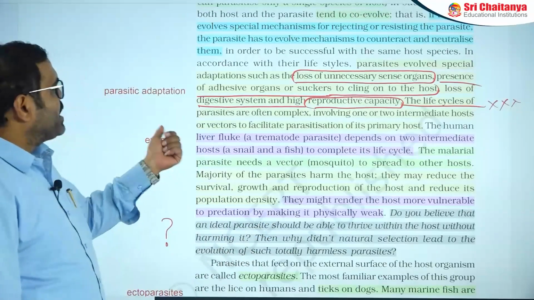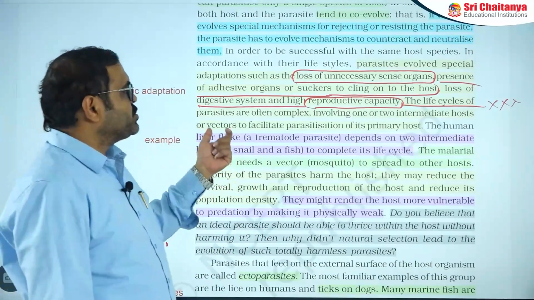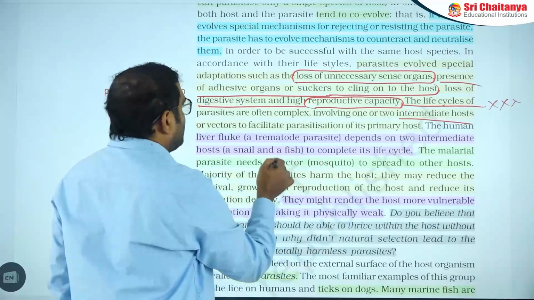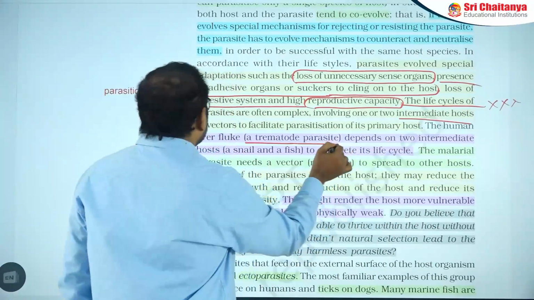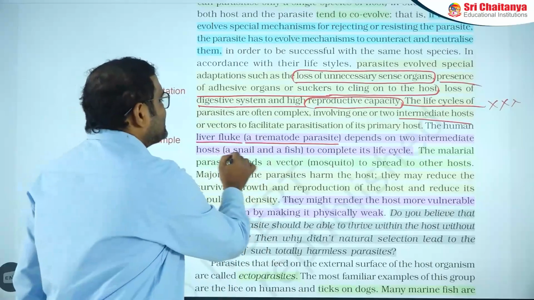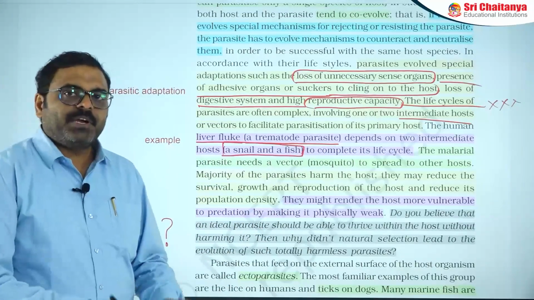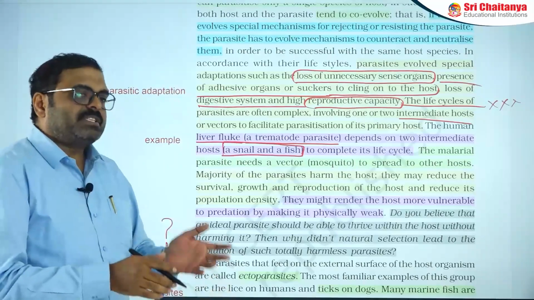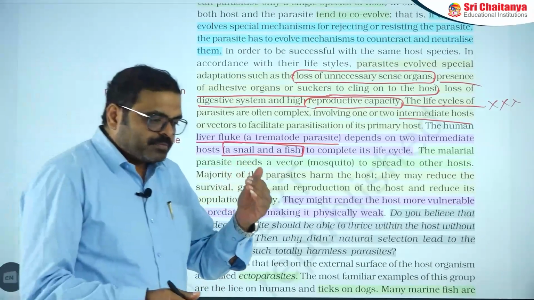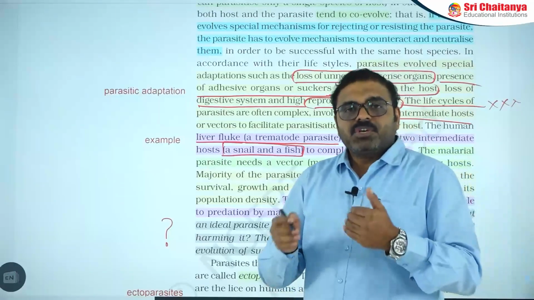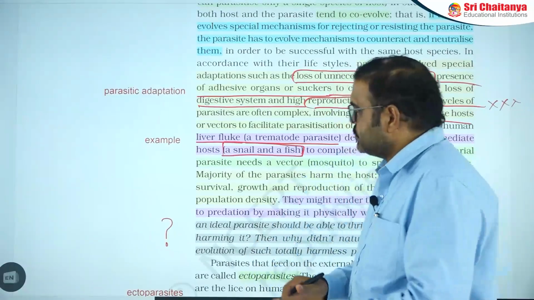The life cycles of the parasitic organisms are very complex. That's why they require some intermediate hosts. Examples: a trematode parasite, the liver fluke, requires snail and fish. At the same time, some of the parasites require another host, for example, the malaria parasite, Plasmodium, also requires a human and a mosquito.